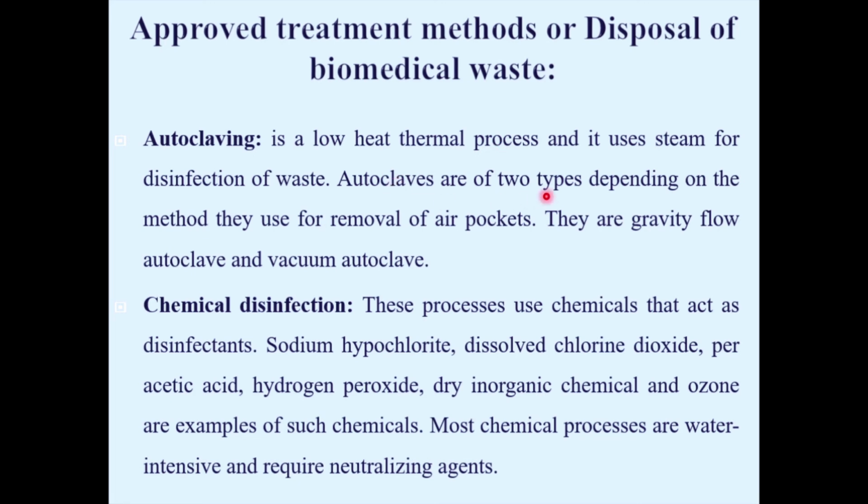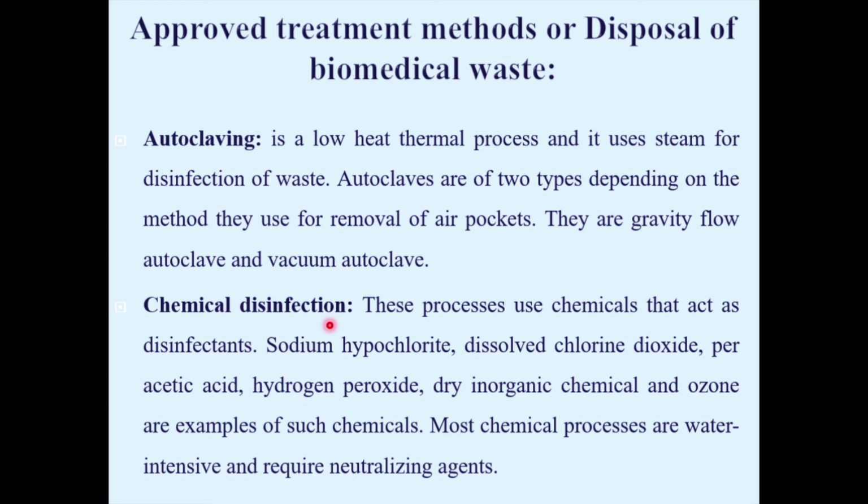There are two types of autoclave, depending on the method used for removal of air pockets: gravity flow autoclave and vacuum autoclave. That means the infectious substances are treated with steam in an autoclave, which is called autoclaving. The second method is chemical disinfection.